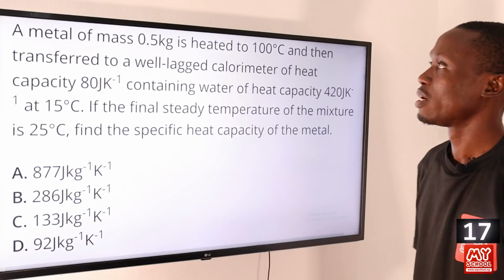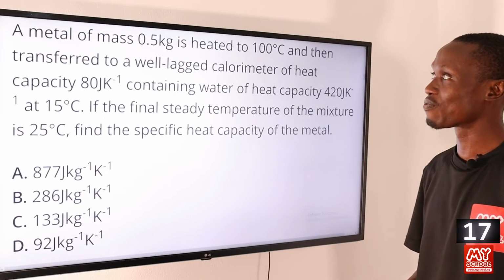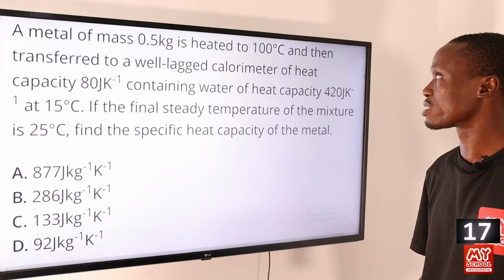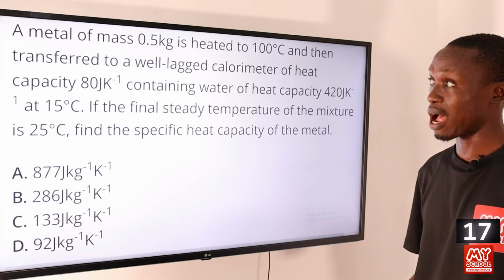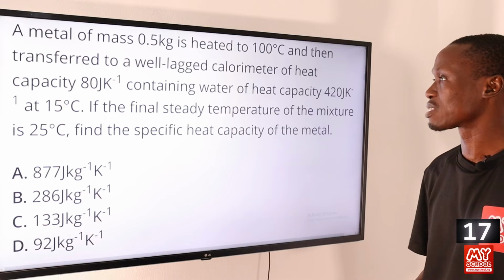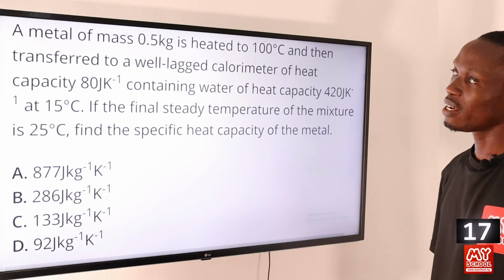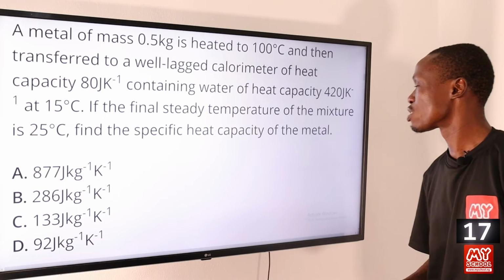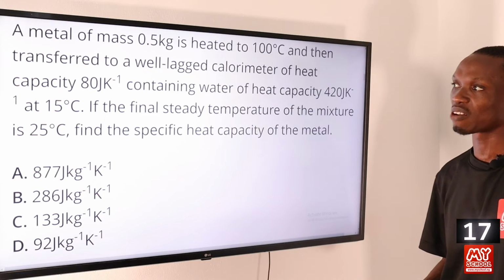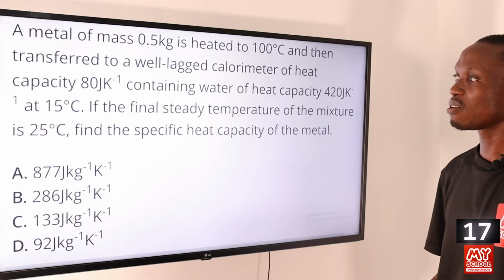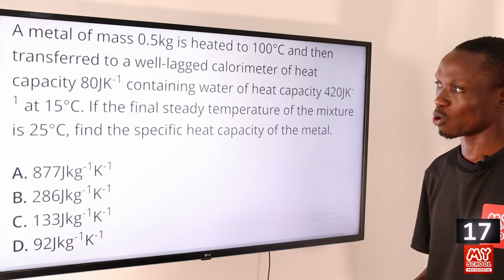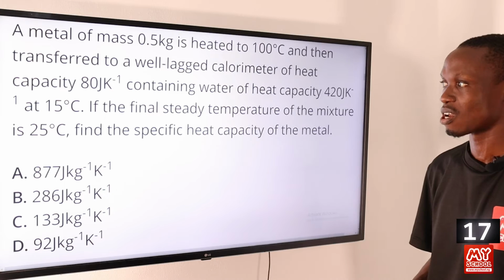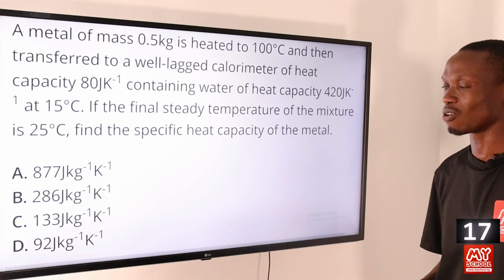Question 17. A metal of mass 0.5 kilogram is heated to 100 degrees Celsius and then transferred to a well-lagged calorimeter of heat capacity 80 joule per Kelvin containing water of heat capacity 420 joule per Kelvin at 15 degrees Celsius. If the final steady temperature of the mixture is 25 degrees Celsius, find the specific heat capacity of the metal.